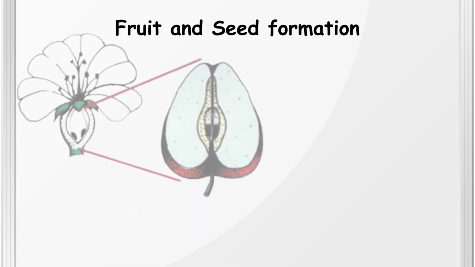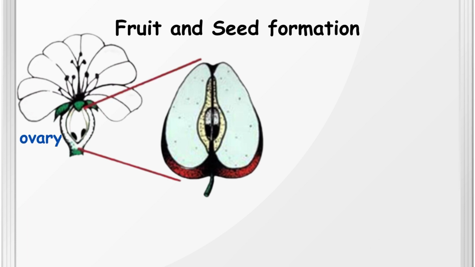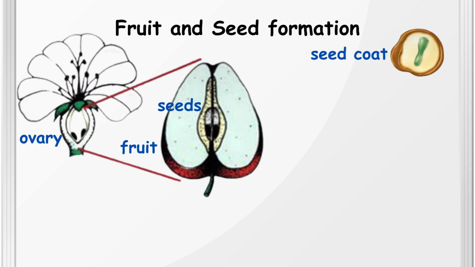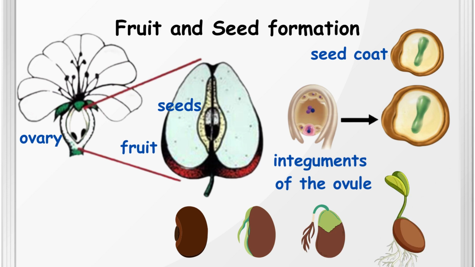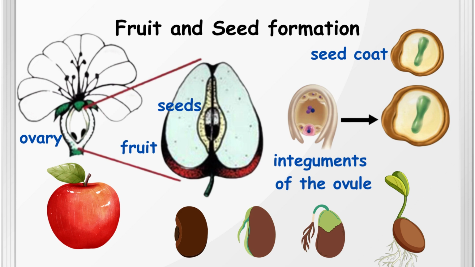Fruit and seed formation. After fertilization, the ovary of the flower develops into a fruit which contains the seeds. The seeds are protected by the seed coat, which is formed from the integuments of the ovule. The embryo inside the seed develops into a new plant when the seed germinates. The fruit plays an important role in seed dispersion as it can be eaten by animals or carried by the wind or water to new locations.